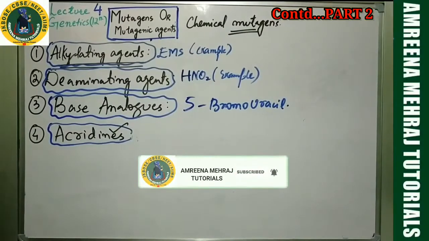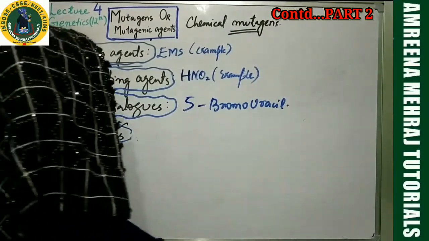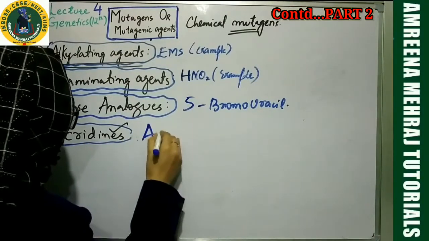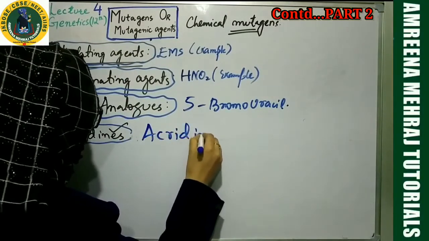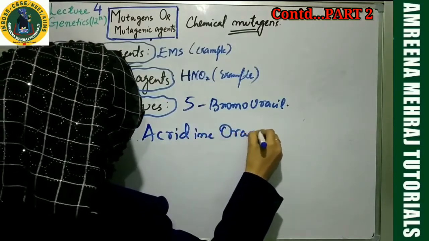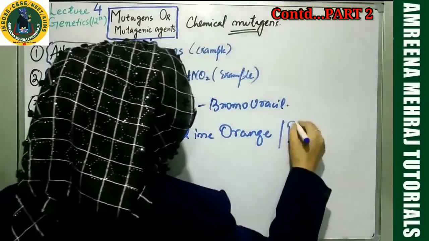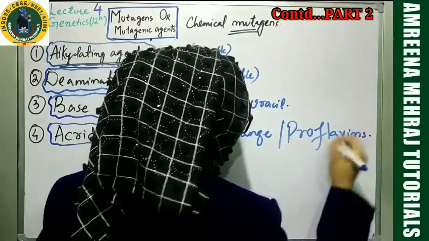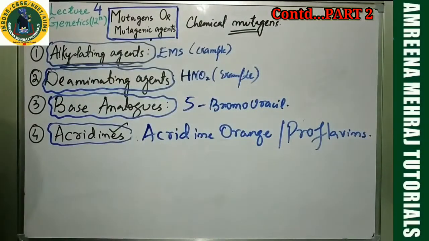Yeah, it's running. So now, examples of acridines I will quote over here. One example is acridine orange. They are basically dyes. Another is proflavin. Both of them behave in the same manner. They intercalate between the nitrogenous bases.